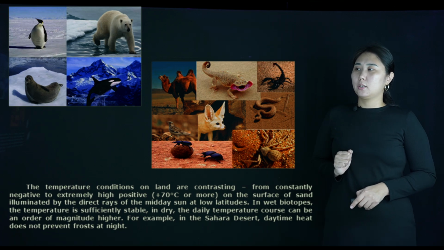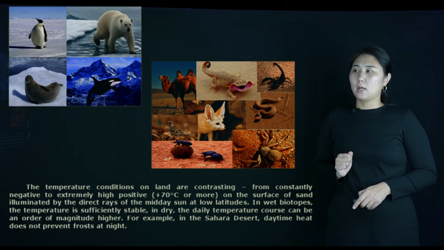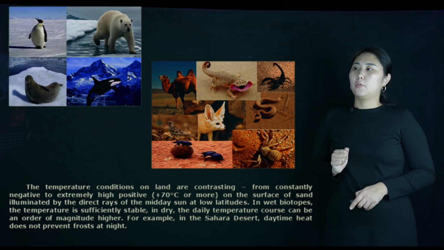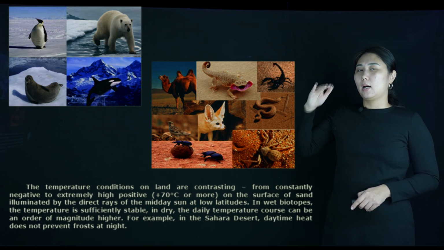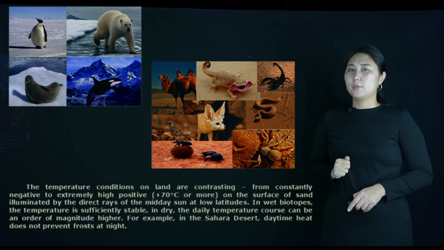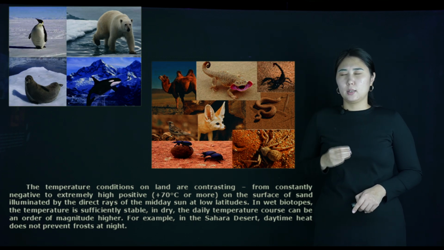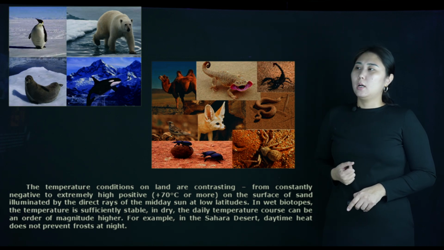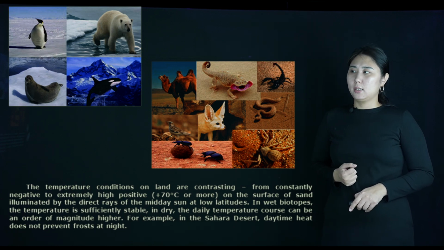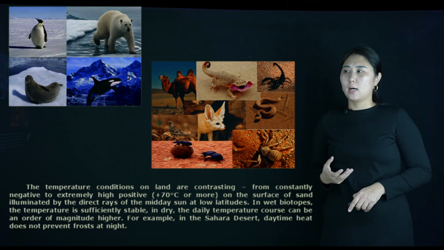Next is how temperature influences the ground-air habitat of animals. The temperature conditions on land range from constantly negative to extremely high temperatures, above 70 degrees or more. On the surface of sand illuminated by the direct rays of the midday sun at low latitudes, the temperature is extreme.